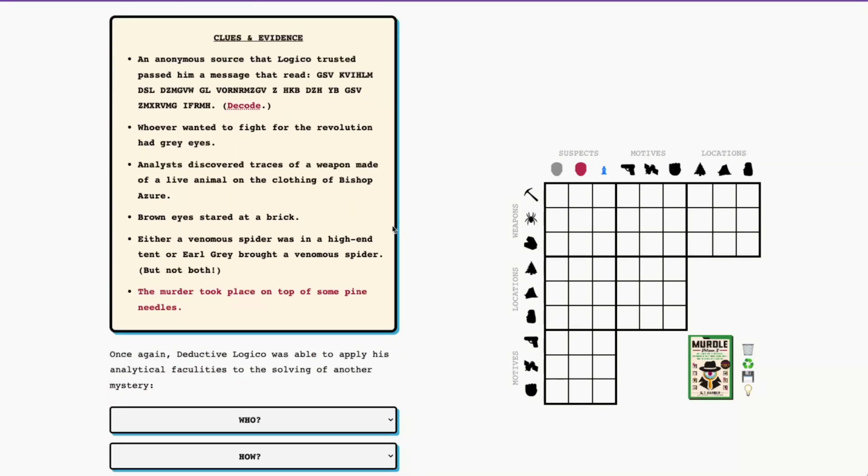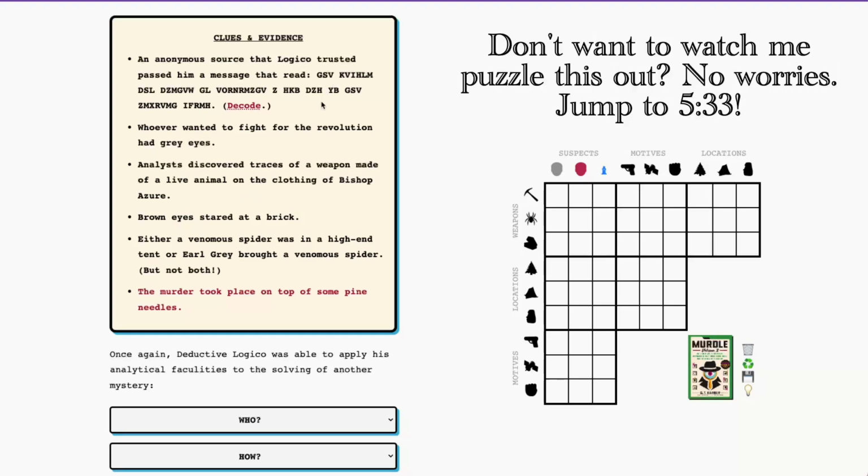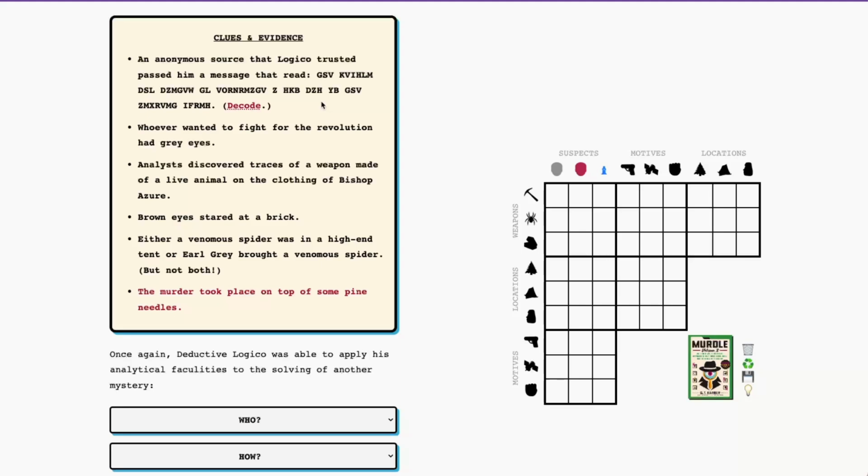Let's go ahead and dive into our clues and evidence. Let's see, so this is going to be a decoder clue. All right, I'm going to try to do my best here. I think Z has to be A because we don't ever see I as a single letter word in the puzzle.